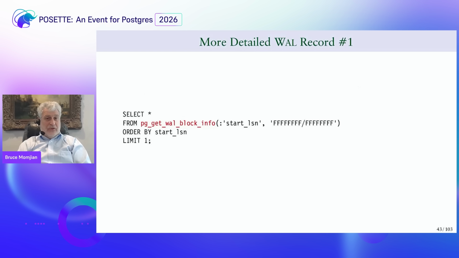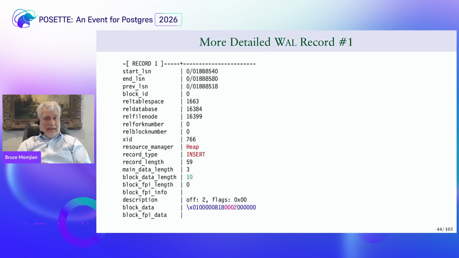And if I go to look at block info, I actually see a lot more detail. And in fact, down here in pink or magenta, the 0002 is there because you may remember we inserted the value 2, and that's what that 0002 is, literally a 4-byte integer of a 2 inserted into that row. So what we're seeing here is effectively the data that I'm inserting is literally in the write ahead log.